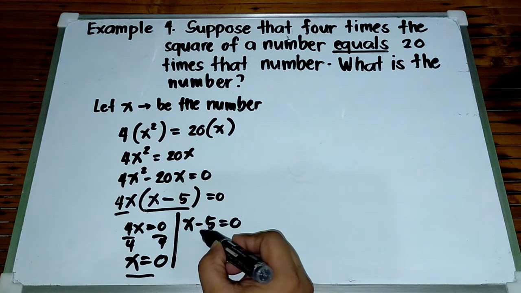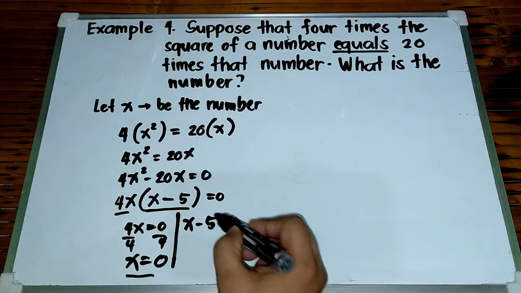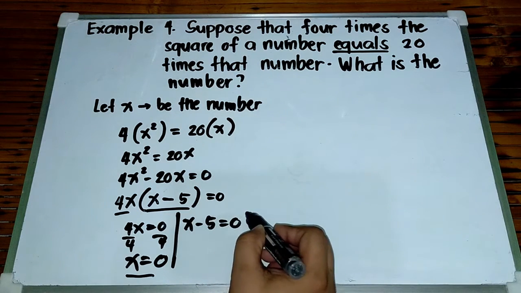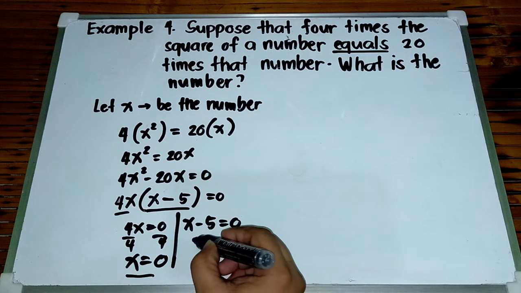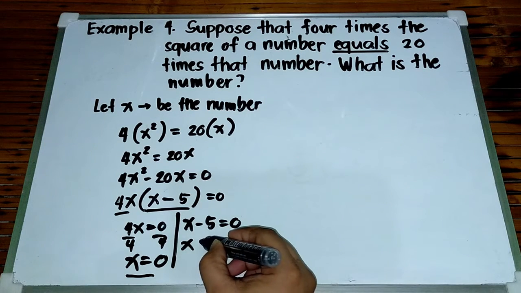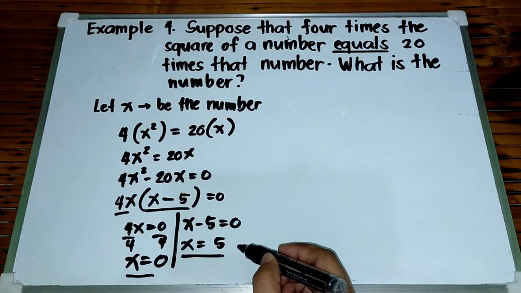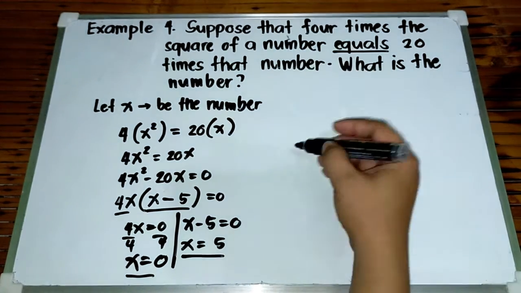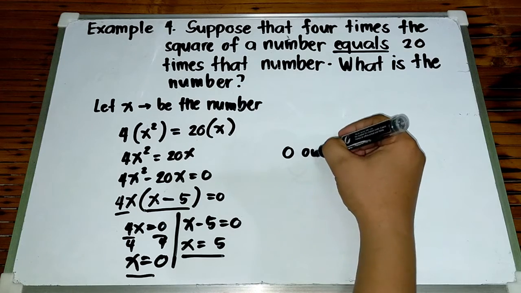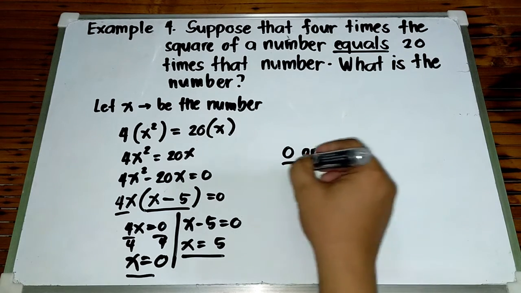Ito naman, x minus 5 is equal to 0. Simply transpose negative 5 to right side, it becomes positive. So, this is x is equal to 5. So, ito yung pangalawang value ng x. Or, yung number na yan, what is the number? That is 0 or 5. Ito yung sagot natin.